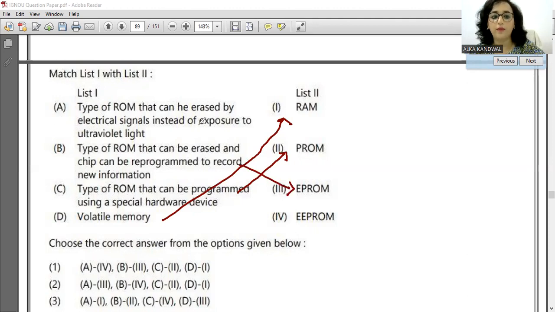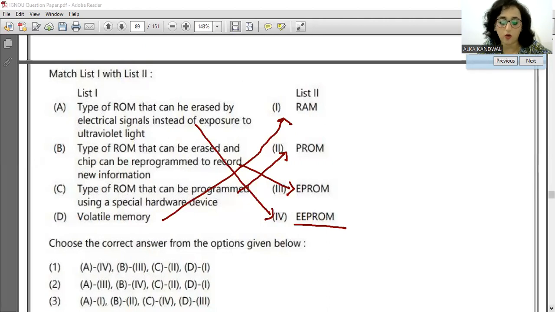Type of ROM that can be erased by electrical signals. तो यहाँ पे इसका फुल फॉर्म ही क्या है? इलेक्ट्रिकली इरेजेबल प्रोग्रामेबल रीड ओनली मेमोरी। याद है कि इसलिए वो इलेक्ट्रिकल सिग्नल से इरेज हो जाएगा। So the answer is 4. Type of ROM that can be erased and chip can be programmed, EPROM. Yes, so that is the correct answer.